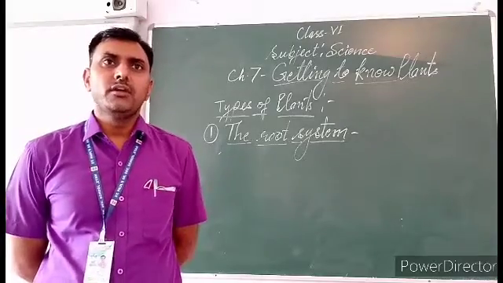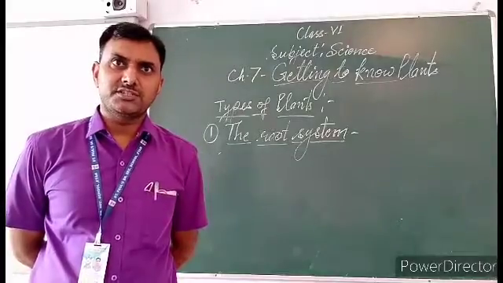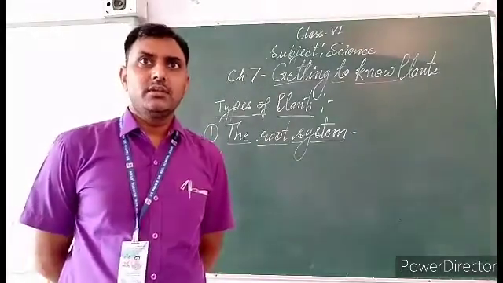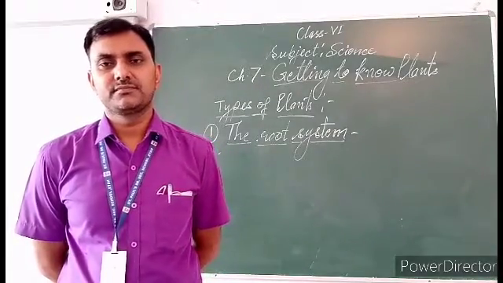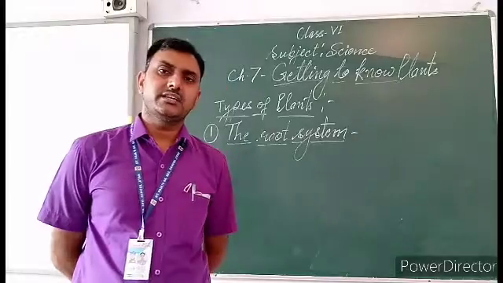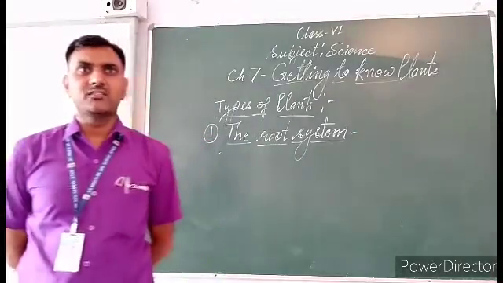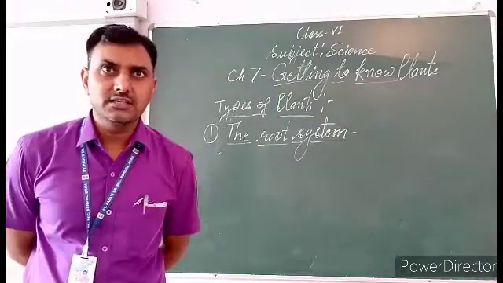Third point, roots help in transportation of water and minerals up to the stem and into the branches. Fourth point, roots prevent soil erosion by holding soil particles together.